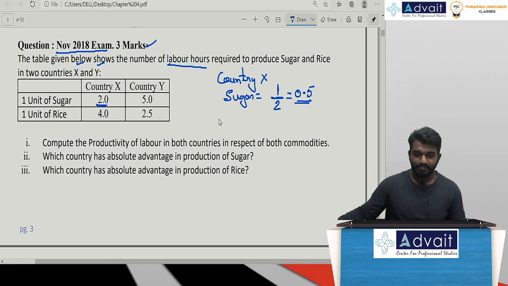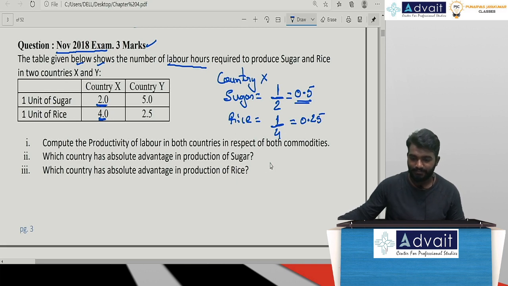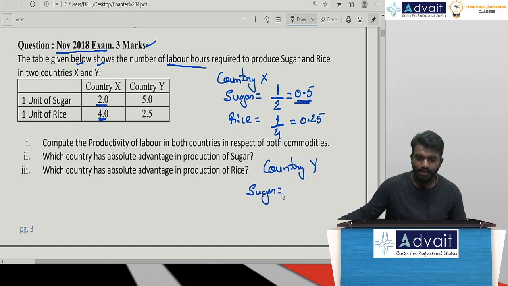If I take the same for rice, to produce one single unit of rice, what is the number of labor hours required? 4 labor hours. 1 divided by 4 is 0.25. Acceptable. If I take the same thing for country Y, in terms of sugar, to produce one single unit of sugar, how many labor hours are needed? 5 labor hours.